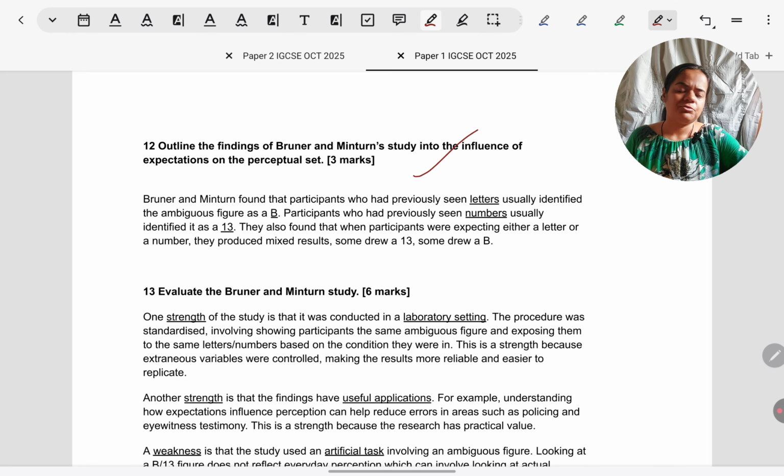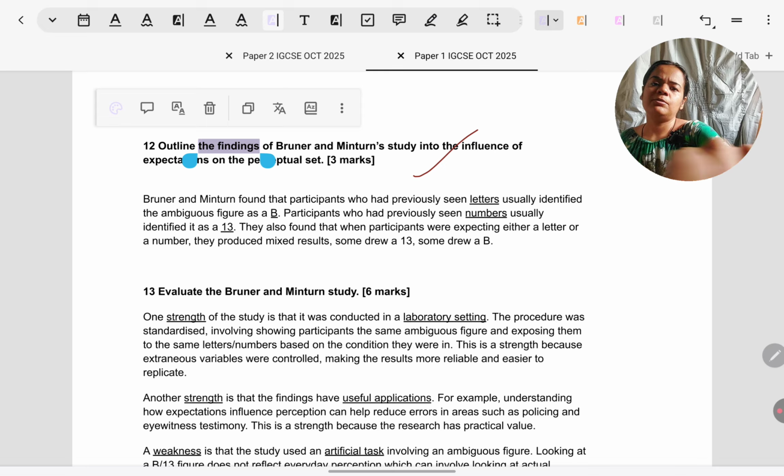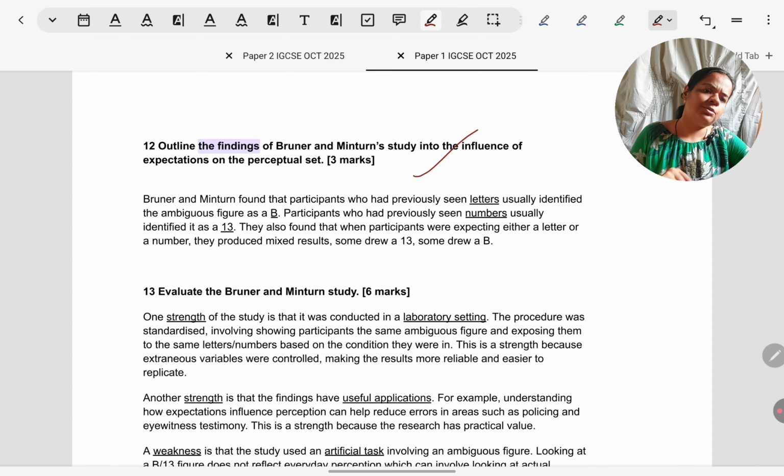Then there is a very straightforward question again, Bruner and Minturn study, the 13 and B study. One thing you have to be careful about: they are asking for findings. I always tell this to my students, do not waste time outlining aim, procedure, conclusion when they have said they want findings. Give only the findings, the rest of it will be ignored. You won't be given credit.